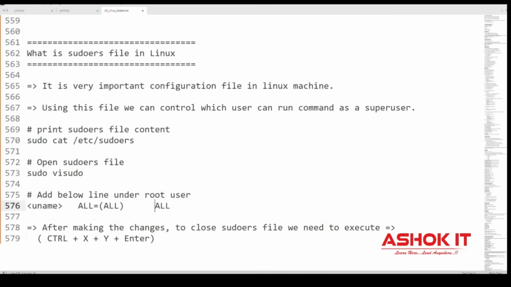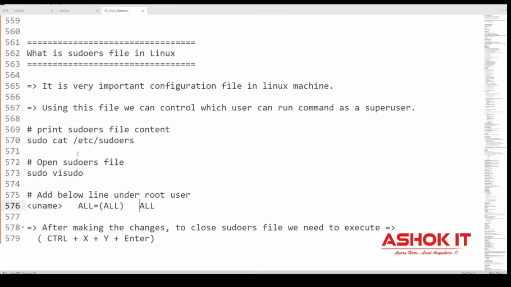Are you guys able to understand what is the sudoers file in Linux? Sudoers file, a configuration file in Linux. The sudoers file is a very important configuration file in the Linux machine. Using this file, we can control which user can run commands as a super user.